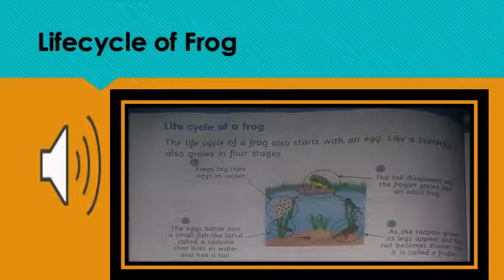Okay, we will repeat the life cycle. How many stages are there in the frog life cycle? Four. What happened in the first step? Frog lays eggs in the water. Second, frog's egg becomes a tadpole which has a tail and lives in water. Third step, this tadpole turns into a froglet which has a tail and legs, but this tail becomes shorter now. The fourth step. In this step, the tail disappears and the froglet becomes adult frog.